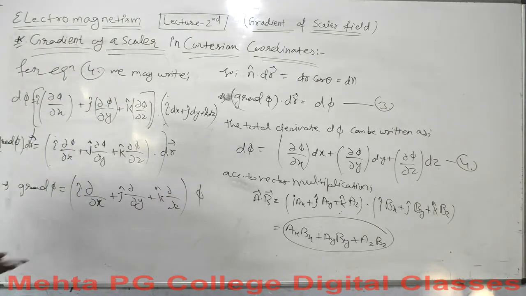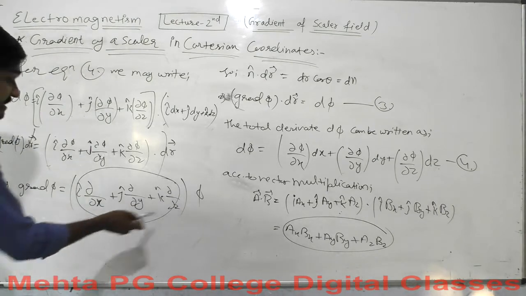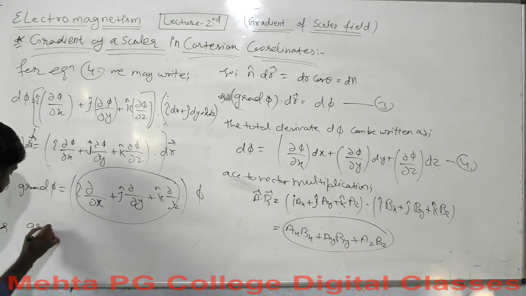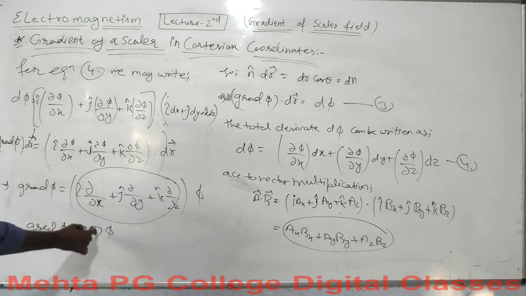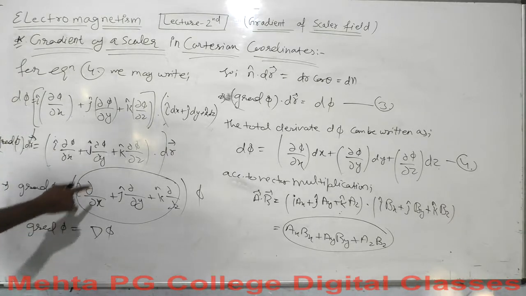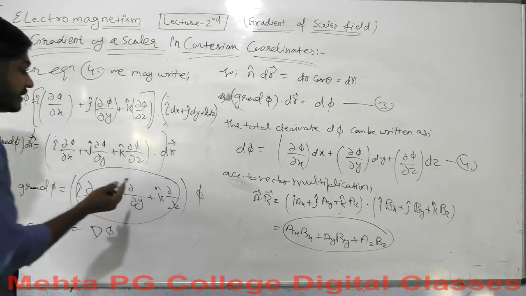It will be phi, and this function can be considered as an operator. This is the Cartesian coordinate operator, and simply you can say that gradient of phi is equal to del of phi. This is called the del operator. The value of the del operator is I cap curly over curly x plus j cap curly over curly y plus k cap curly over curly z.